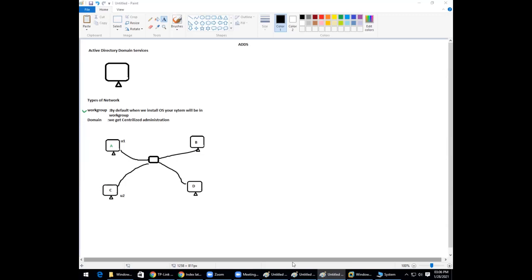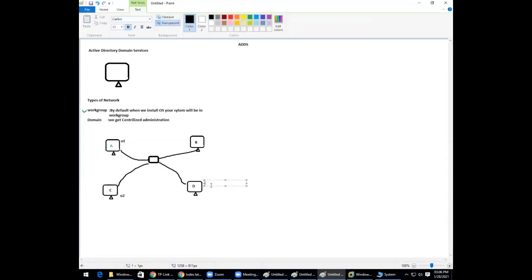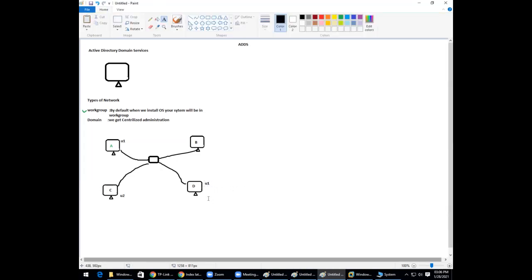Rohan, what do you think? I think we can connect, sir. You can log in. Hemant? Yeah, maybe. Kavya? Yes, we can log in, sir. Right. So here, and practically it says no. Practically, it is not possible because the U1 user is created in system A. U1 cannot log in at system D. Are you getting my point? So this is how it will not happen.